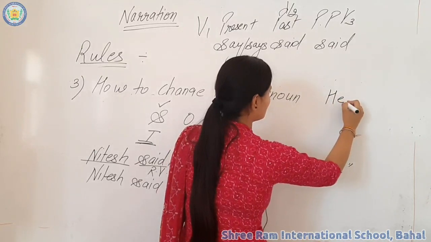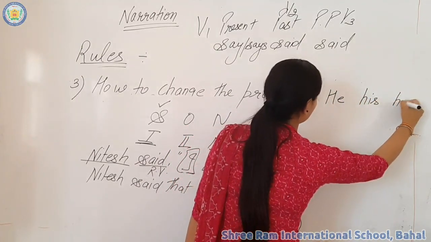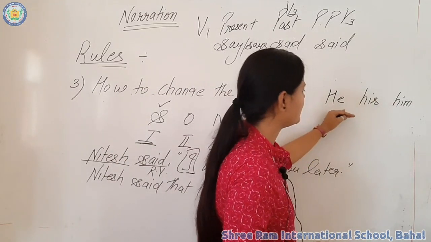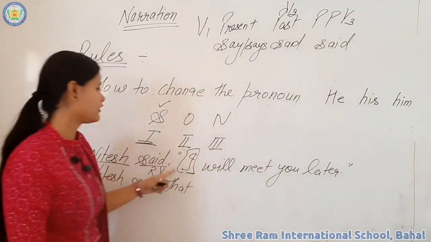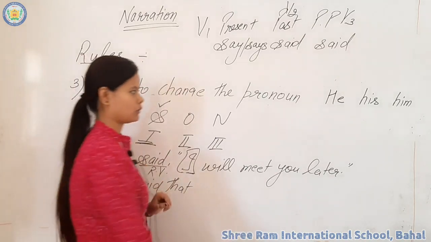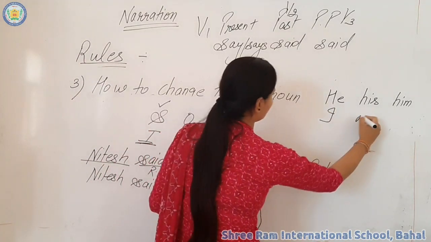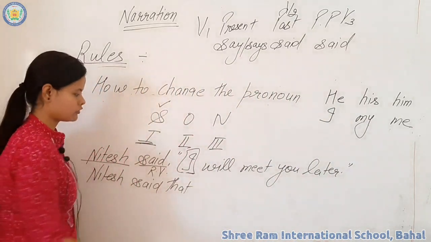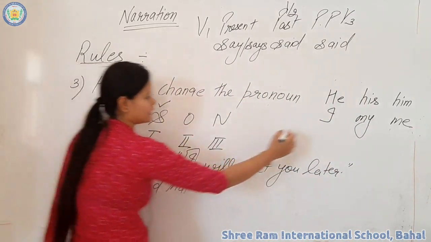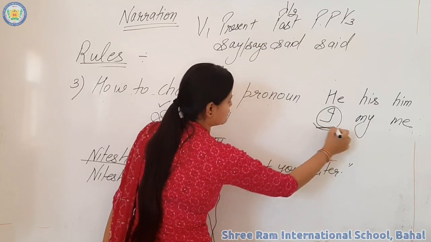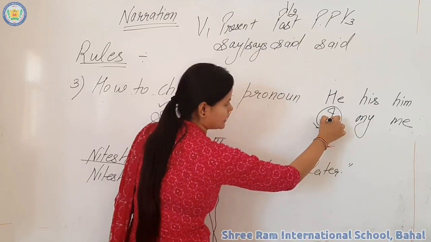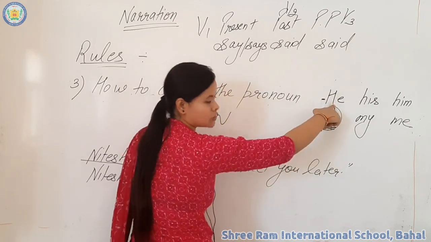We can use he, his and him. For your convenience, you can write down the three main cases of he, and we have to write the cases of I also: I, my and me. Now what do you have to change? You have to change I. What is the subjective case of I? If I is the subjective case, then we have to use the subjective case of he.